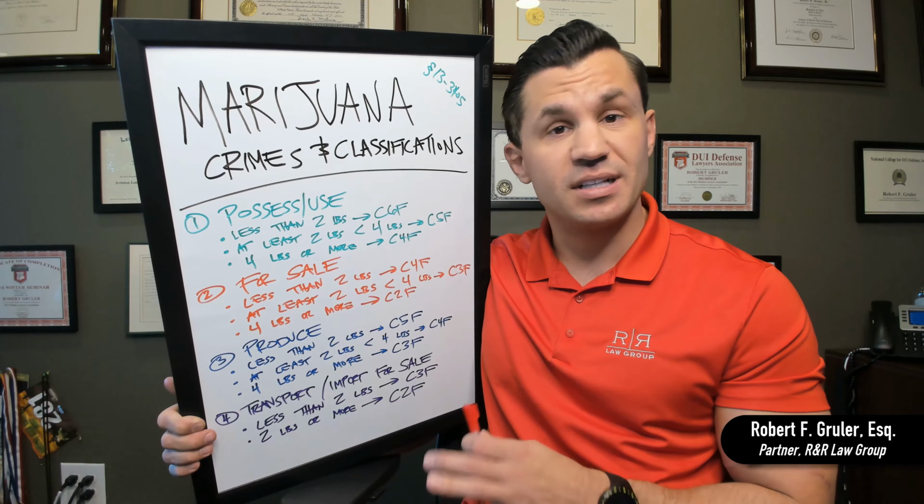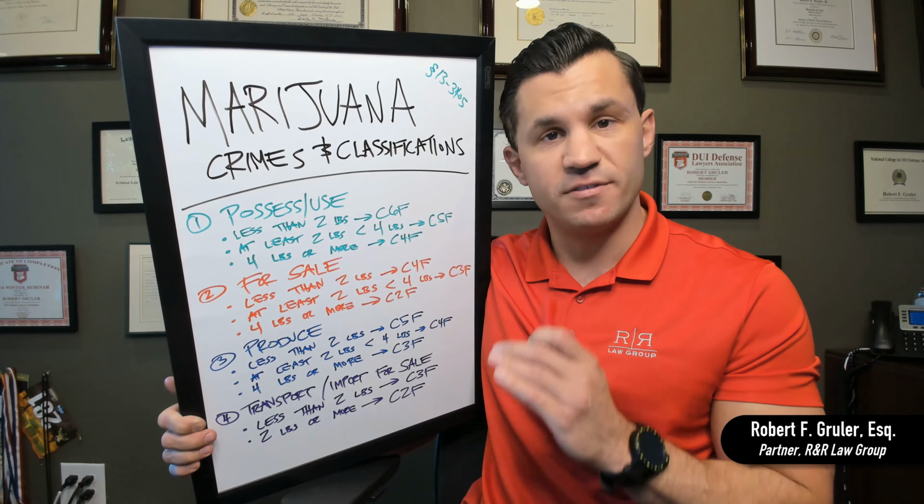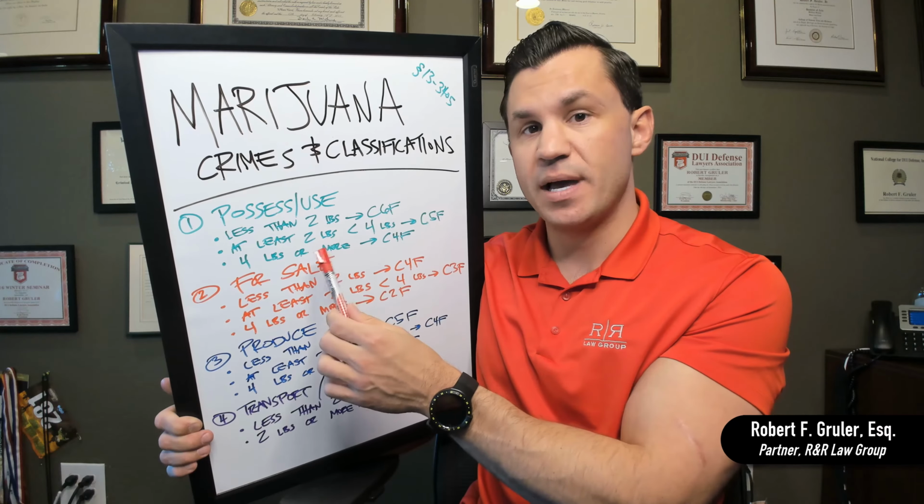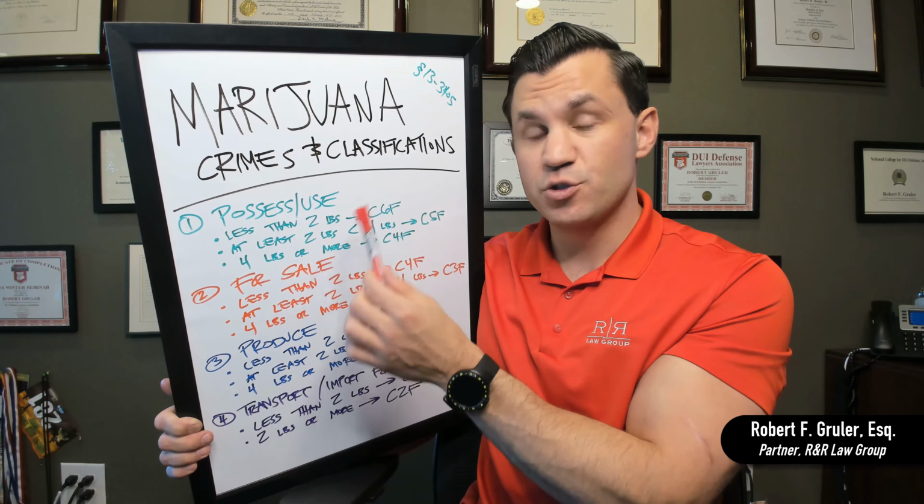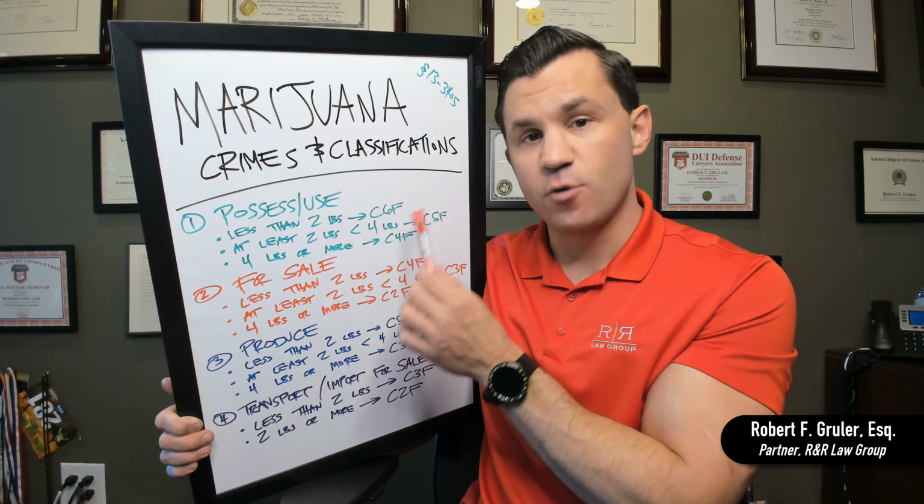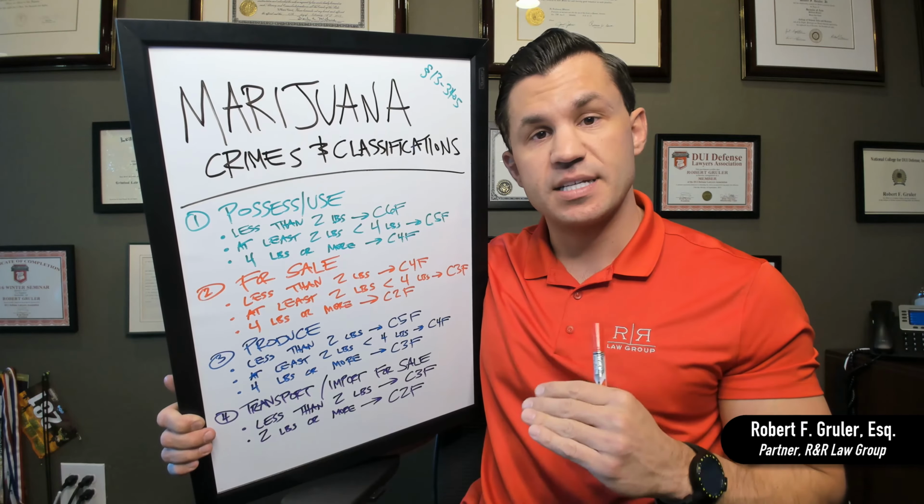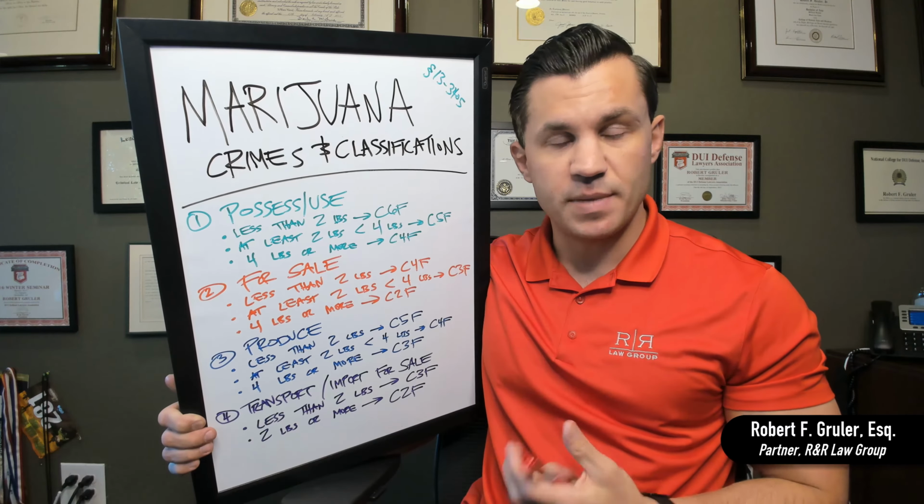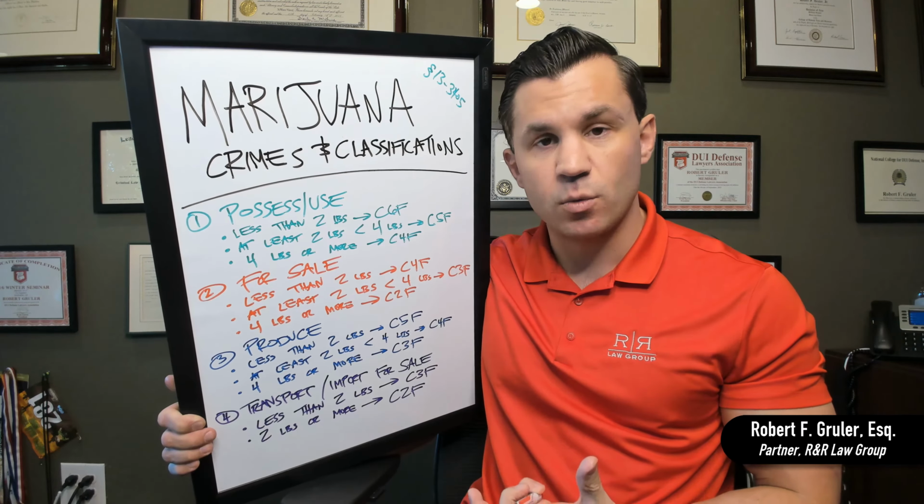So let's take a look at the different classifications of them. What level of felony are they? If you have it for your own personal possession or use and you have less than 2 pounds of marijuana, it's a Class 6 felony. So that's the low level. If you have at least 2 pounds, but less than 4 pounds, it bumps it up from a Class 6 to a Class 5 felony. And if you have 4 pounds or more, it makes it a Class 4 felony. So you can see it goes from a 6 to a 5 to a 4, depending on the amount of marijuana in your possession. It's going to detail what classification of felony it is.